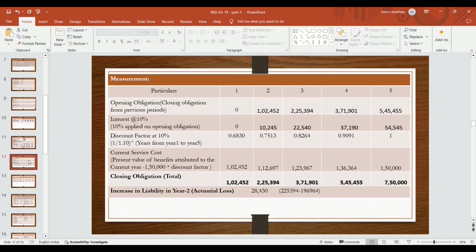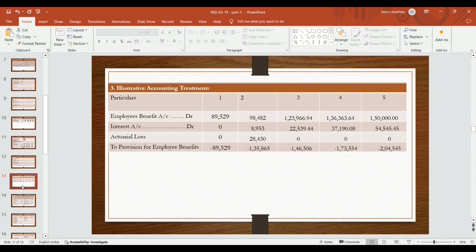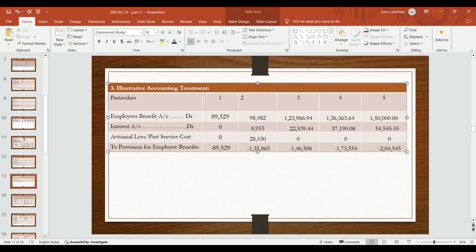That is 2,25,394 minus 1,96,964. This obligation is as per the revised terms, that is in years 3, 4 and 5. In this way we will calculate each year's benefit, each year's current service cost recognized at present value. So the journal entry in year 1, as per the old terms, that is the original terms: employees benefit expenses account debit, interest account debit, actuarial loss or past service cost is 0 in year 1, to provision for employees benefit, that is 89,529.